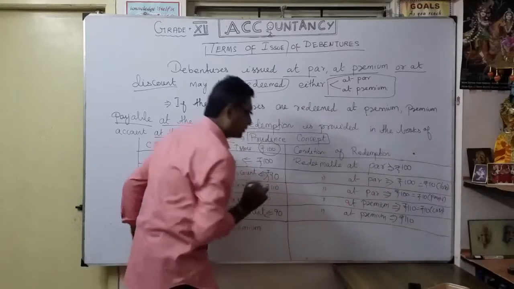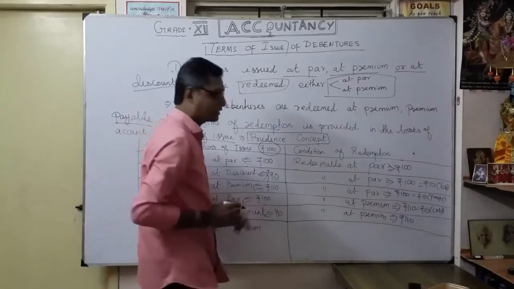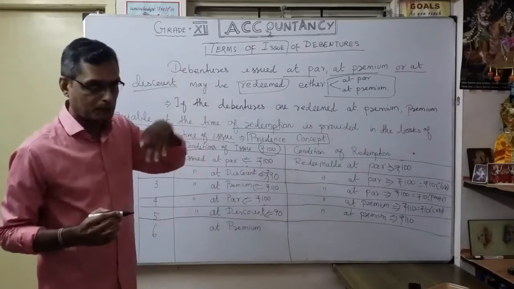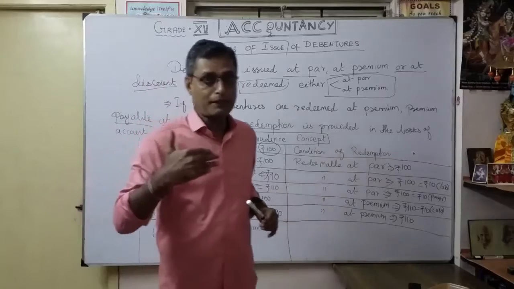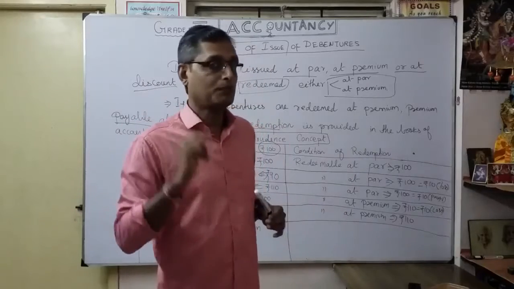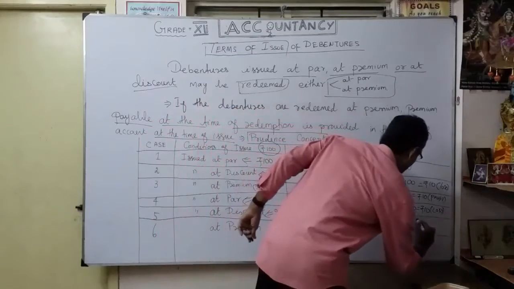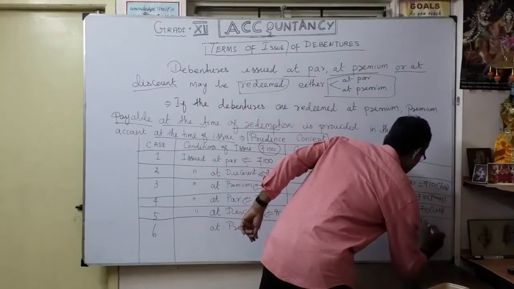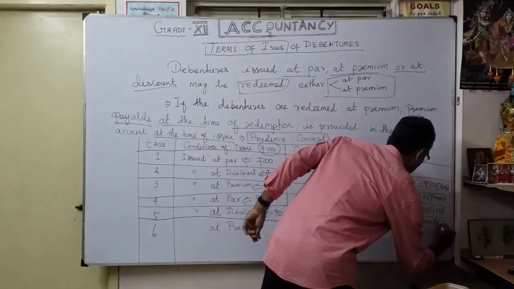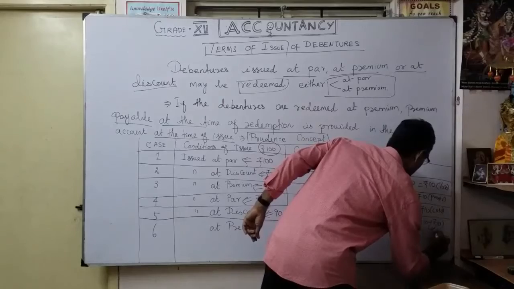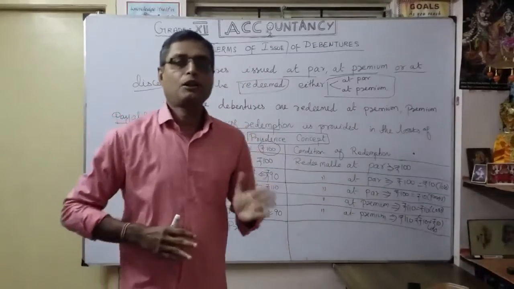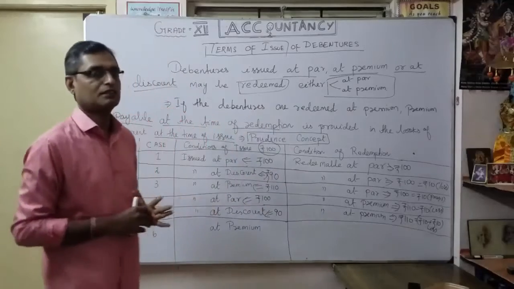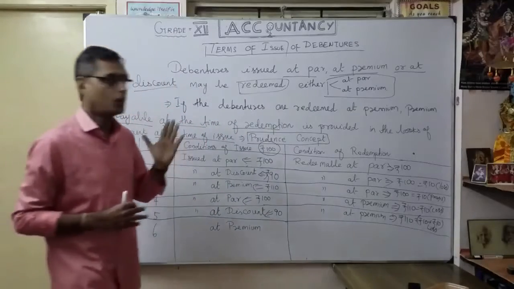I collected 90 rupees. So already here I am losing 10 rupees instead of 100 rupees. Again, I am going to repay 110 rupees. So how much is my loss? Totally 10 plus 10, totally 20 rupees loss. That means two losses. One, at the time of issue of debenture. That is called loss on issue of debenture.